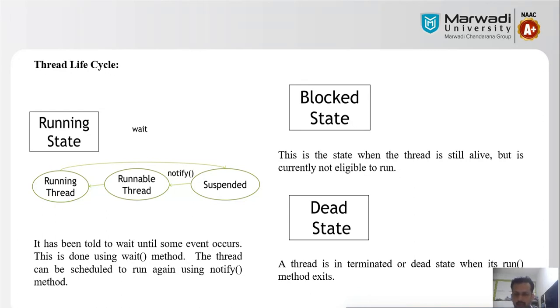And our last state is the dead state or terminated state. What is the meaning of the dead or terminated state? A thread is in the terminated or dead state when its run method exits. If you do not want to execute or run a thread any more, then you will not consider that thread for suspension or blocking for a particular time. So we will consider it the last state, called the dead state, and you will exit or terminate the execution of that thread.